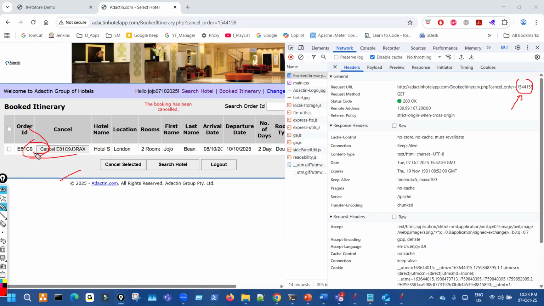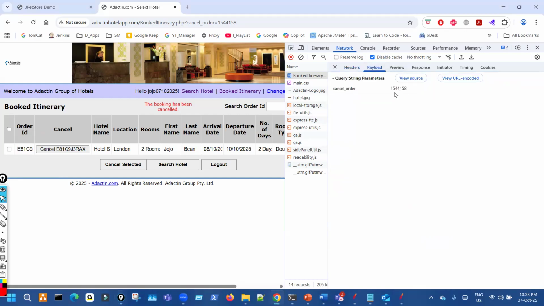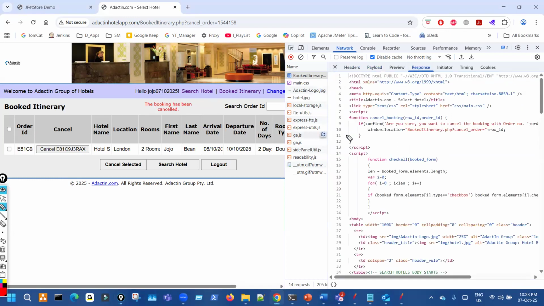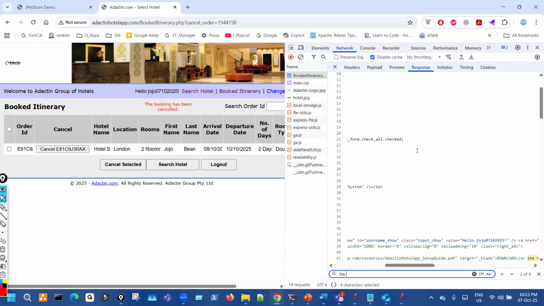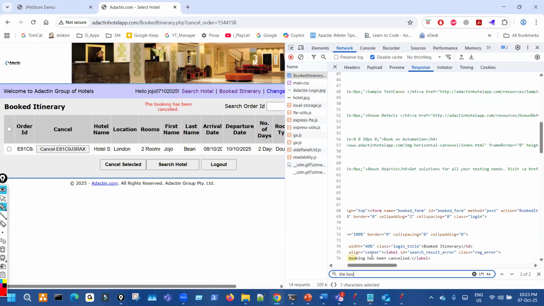Now I have to cancel this, so there will be another order, right? So that is going as a payload. It will be part of the payload, and that order will be cancelled. And this message will come. So you can verify this message. This message will be there in the response of this somewhere. So please verify that. Search between there's a message. Okay. So this is an important message to verify, right? So assertion also we have to use that it has been cancelled.